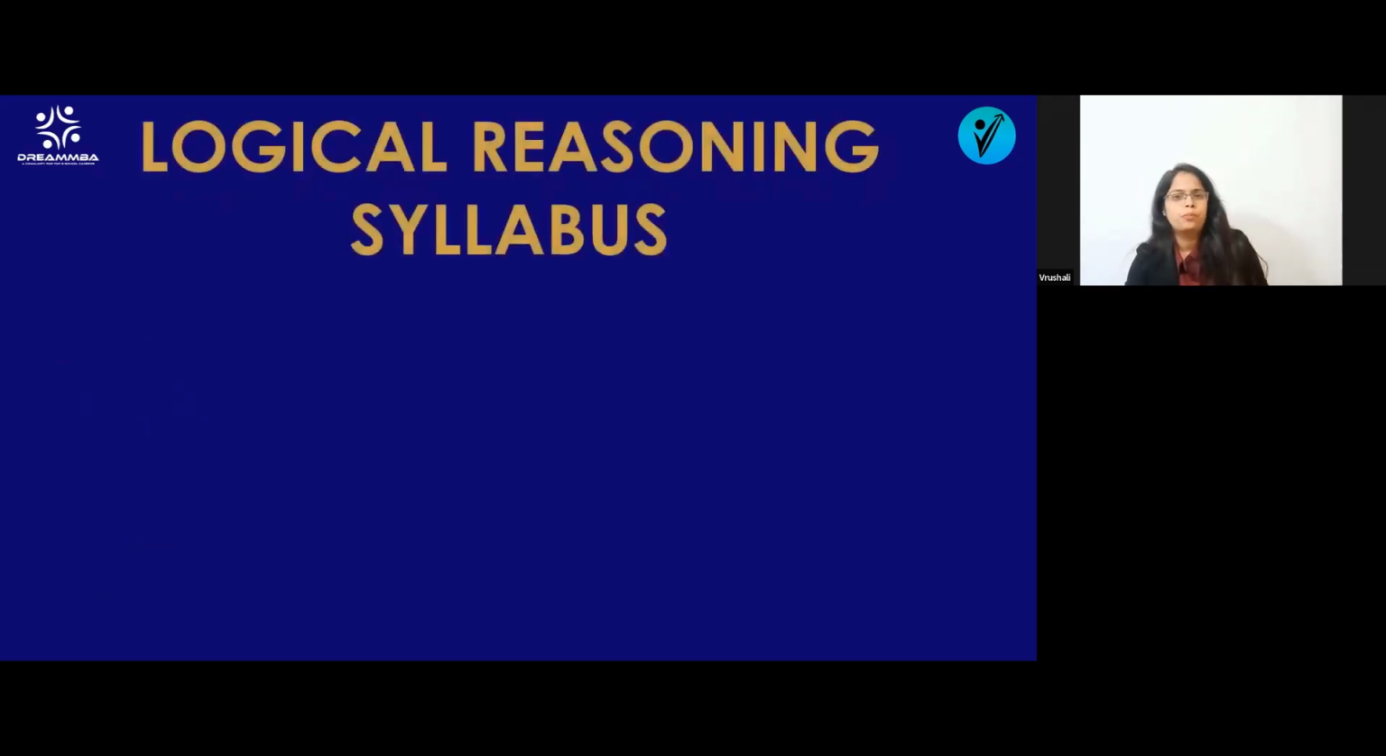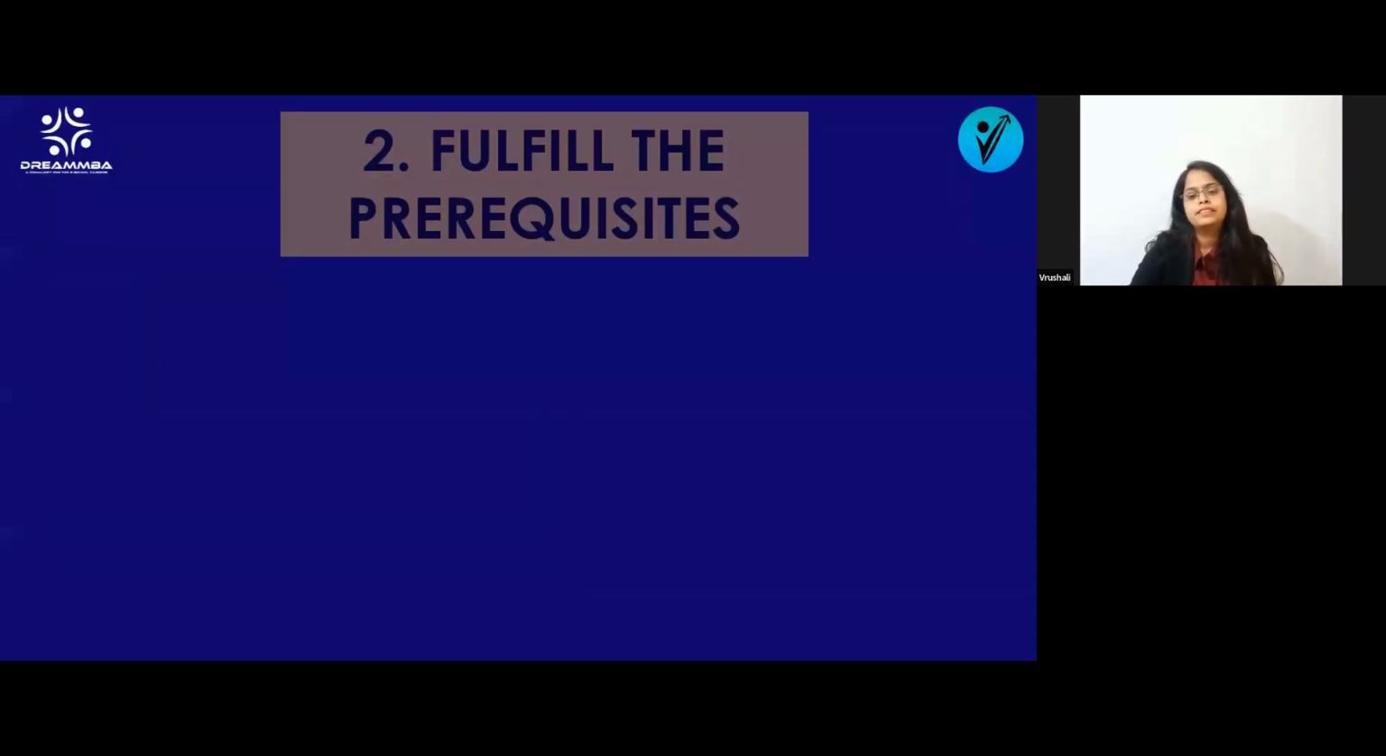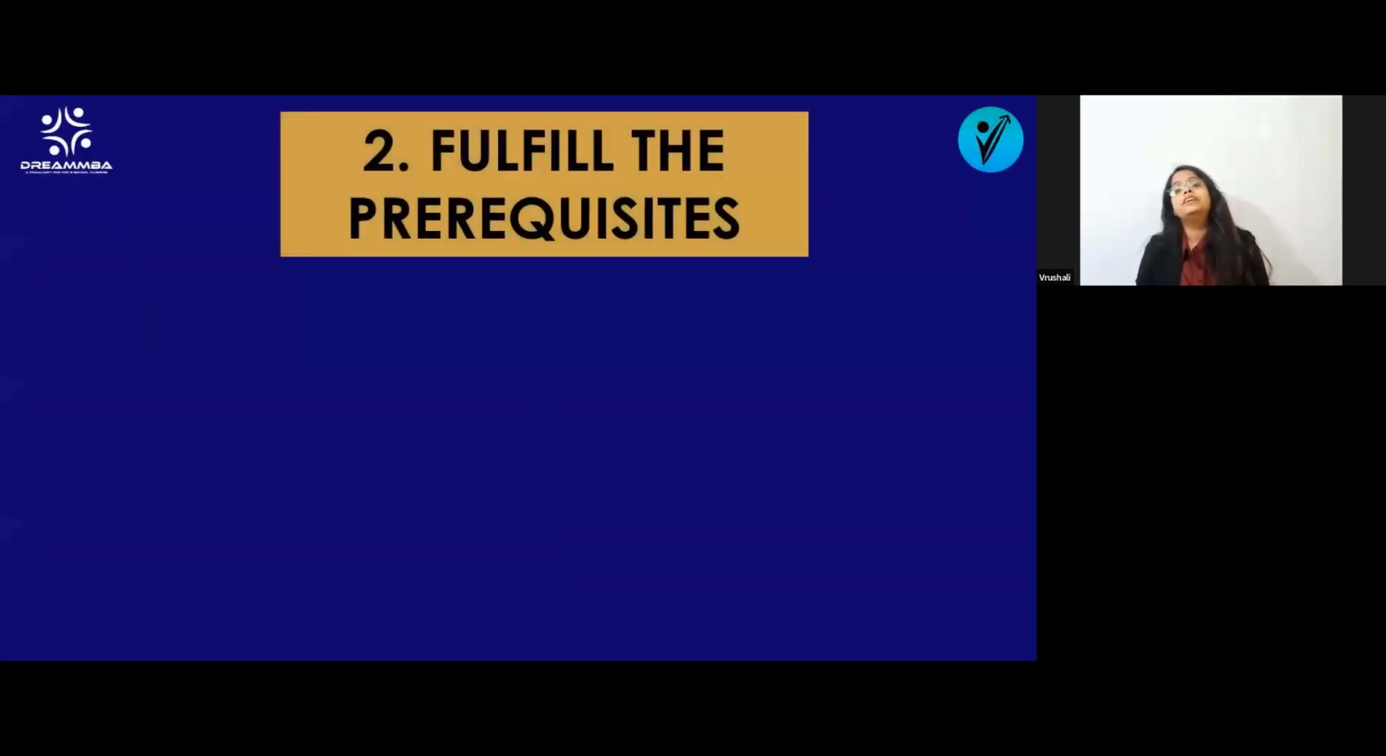And in reasoning, there are logical reasoning and analytical reasoning. There are different topics which you can see in the syllabus, and you have to divide them, deciding for which topic you have to give how much time. So this is your first point. Now let's go for the second point. What is that second point? After the syllabus, there is fulfilling the prerequisites.